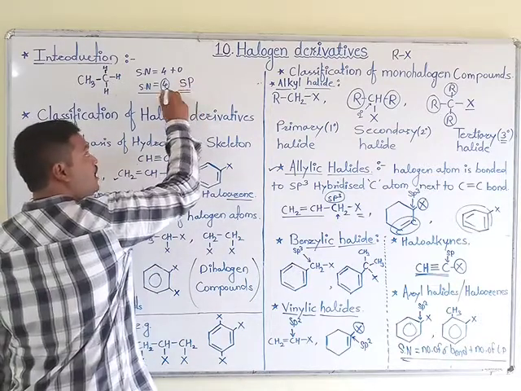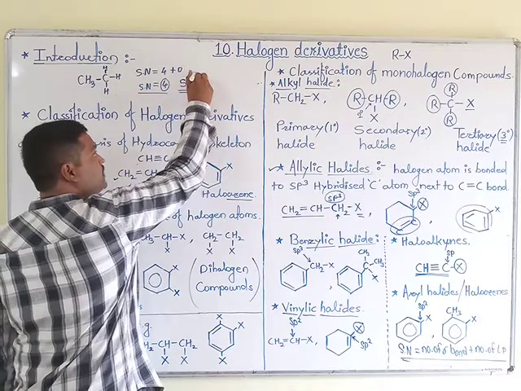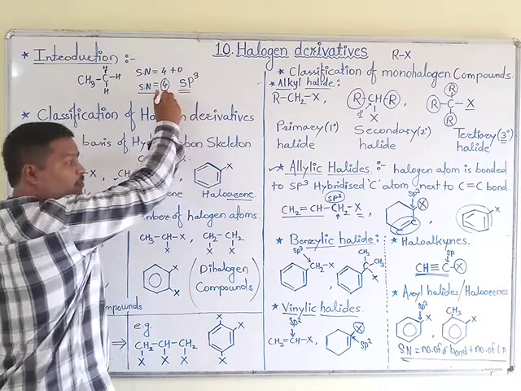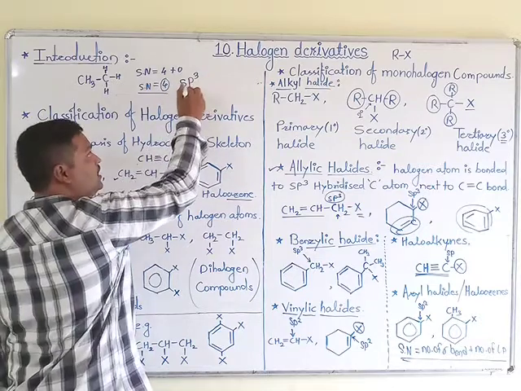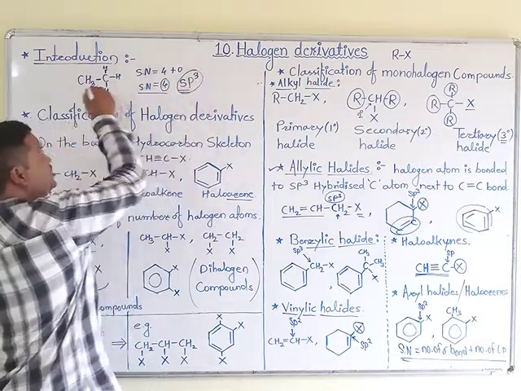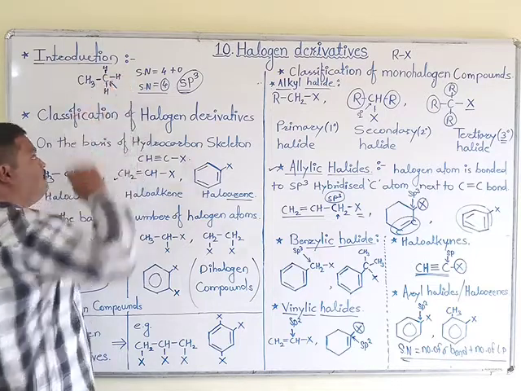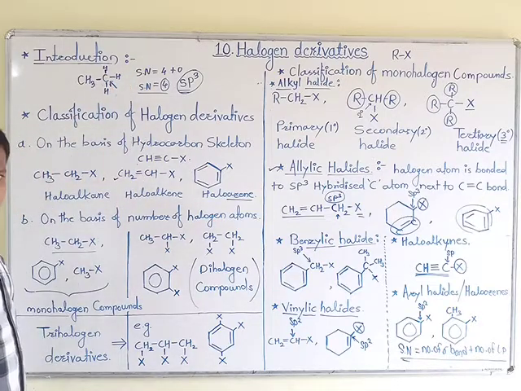S is 1, and from 4, 1 is cancelled out and the remaining are 3. Therefore, this carbon has sp3 hybridization.